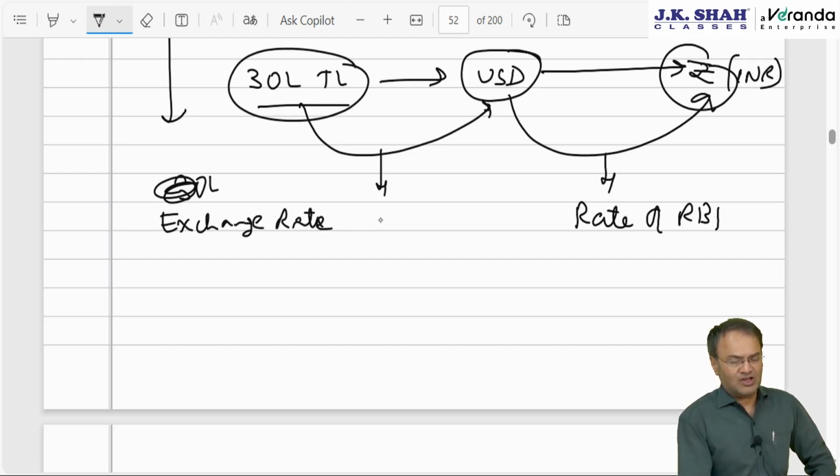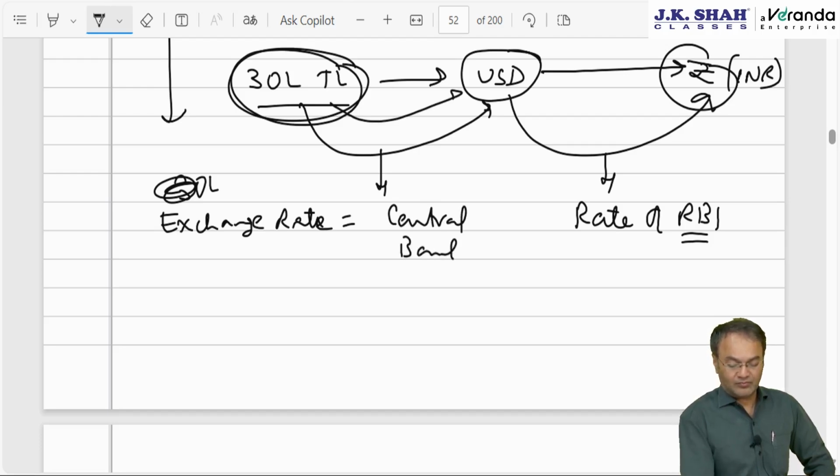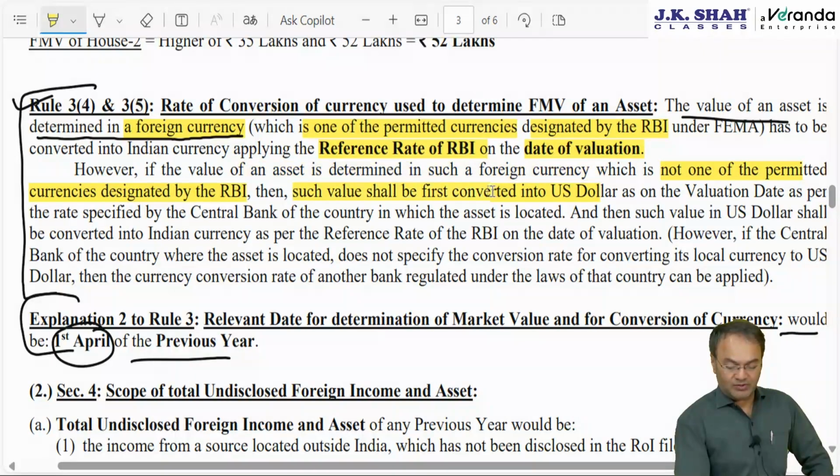as per the rate of exchange of the central bank. The way we have RBI, which is the central bank in India, the foreign country will also have some bank. For conversion from lira to US dollar, the exchange rate shall be of the central bank of that foreign country. Such value shall then be first converted into US dollar as on valuation date as per the rate specified by the central bank of that country in which the asset is located.